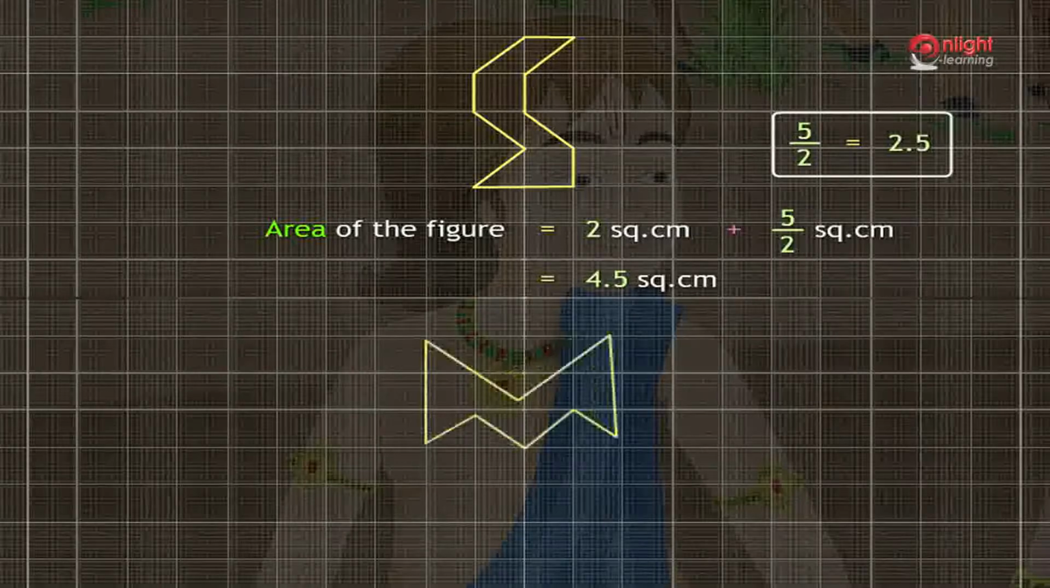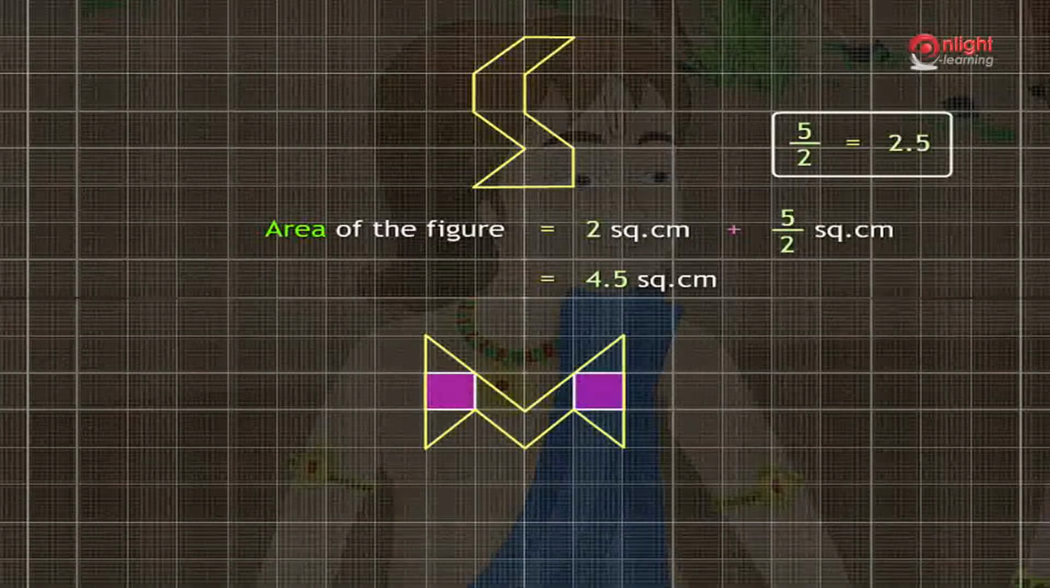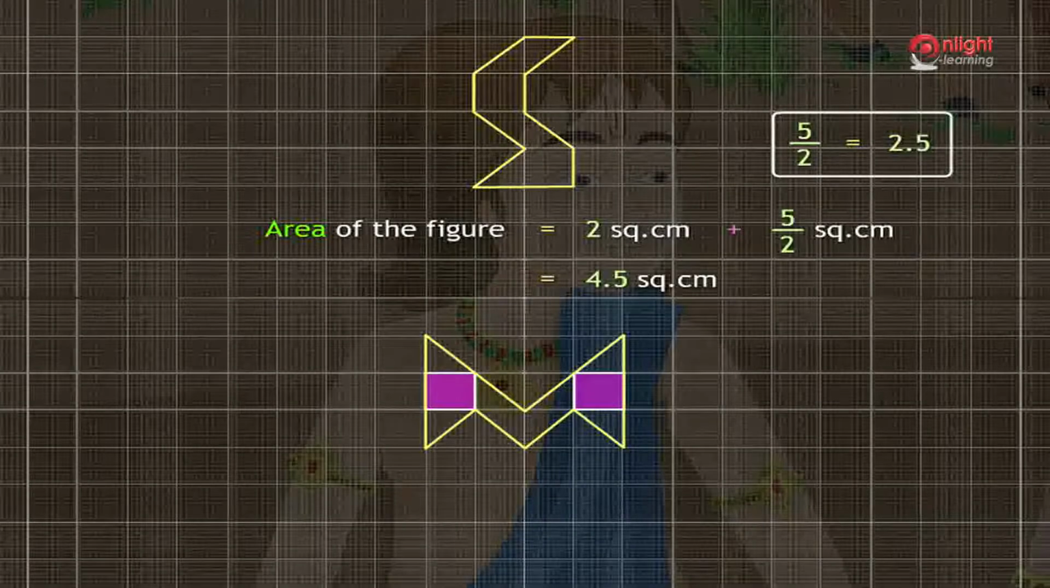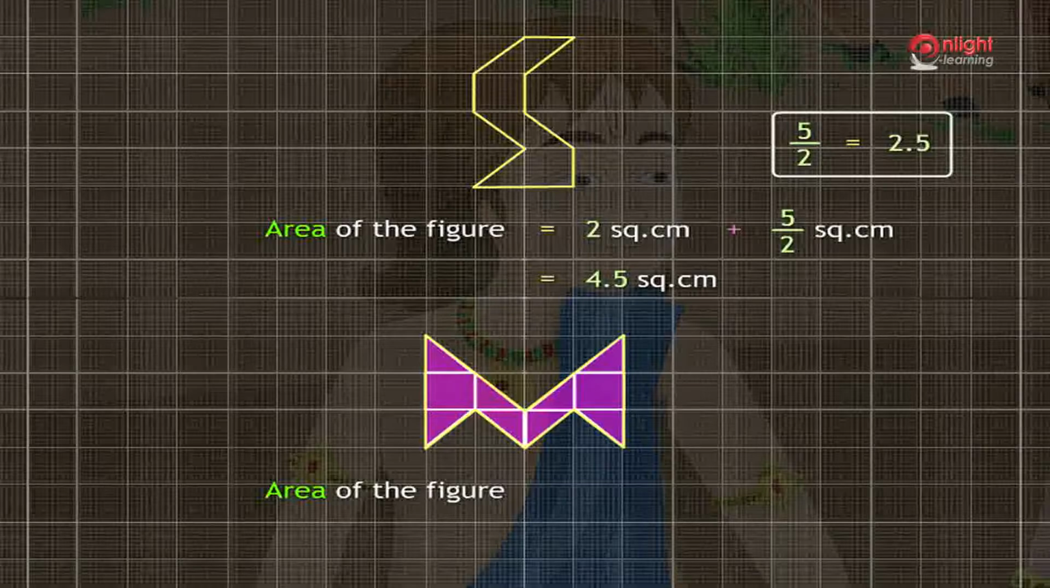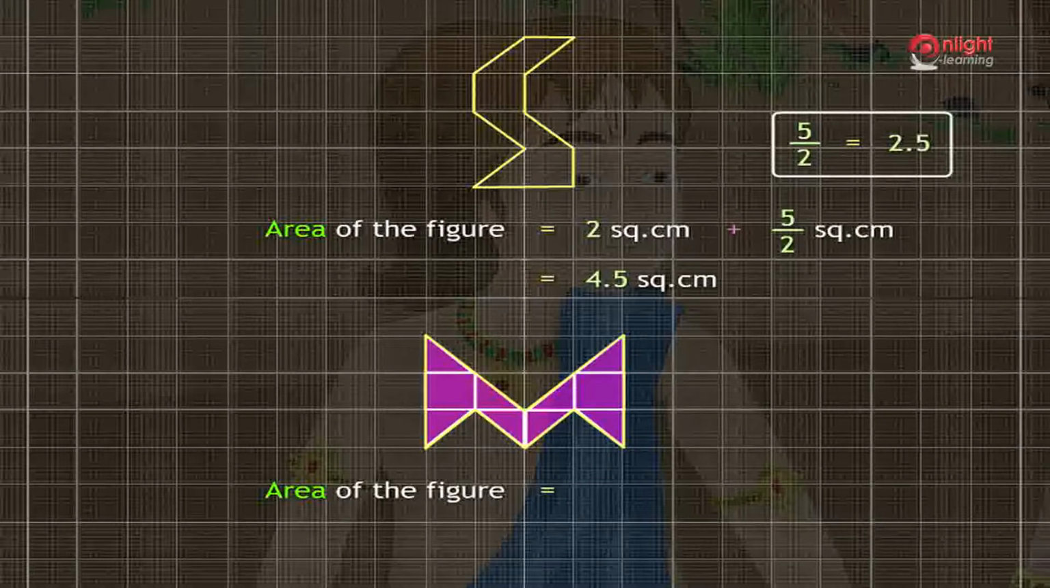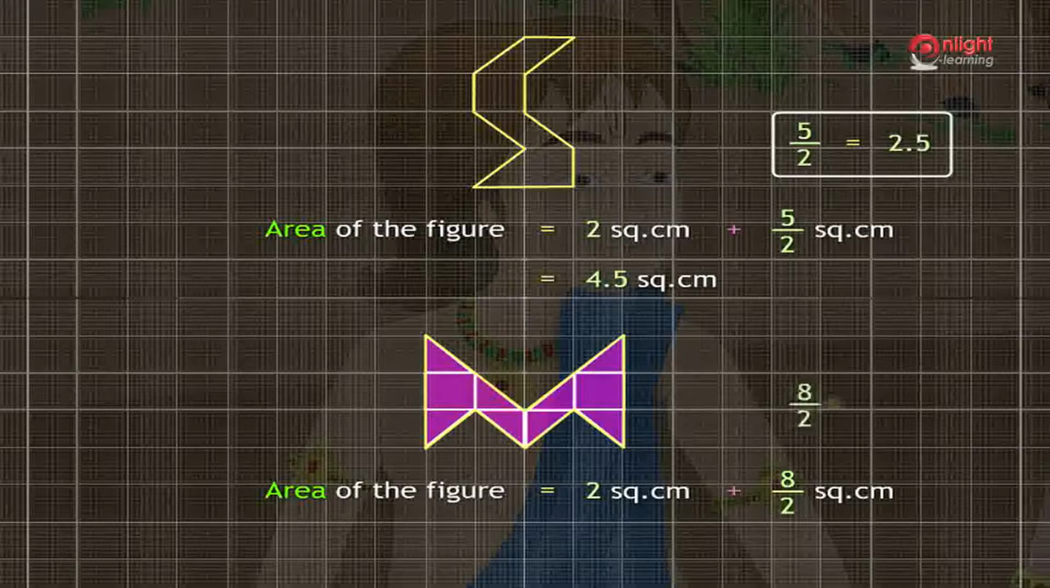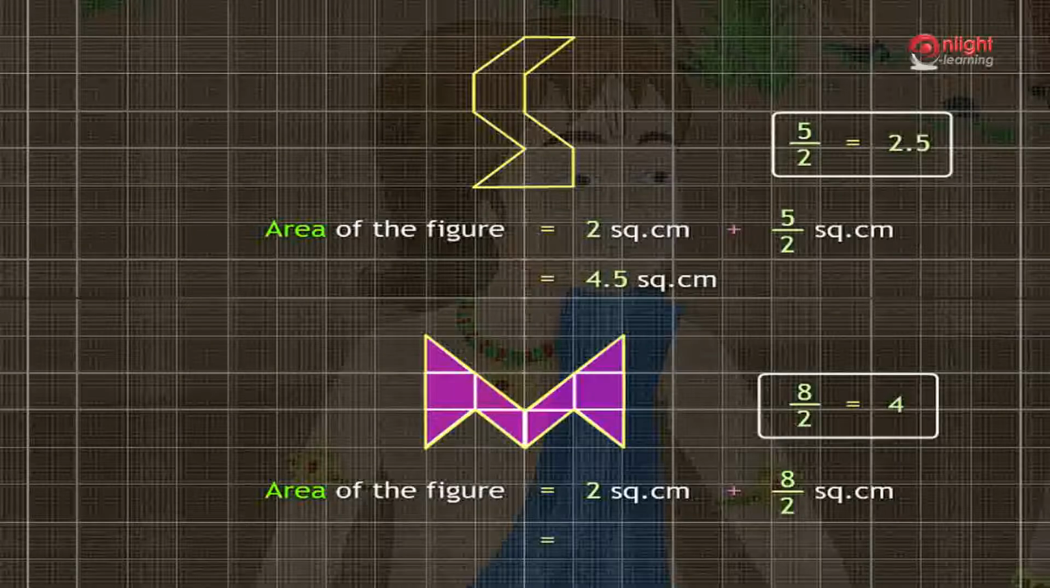In the fourth figure, the number of full squares occupied by the figure is 2. The number of half squares occupied by the figure is 8. Hence, the area of the fourth shape is equal to 2 square centimeters plus 8 divided by 2 square centimeters, which is equal to 6 square centimeters.